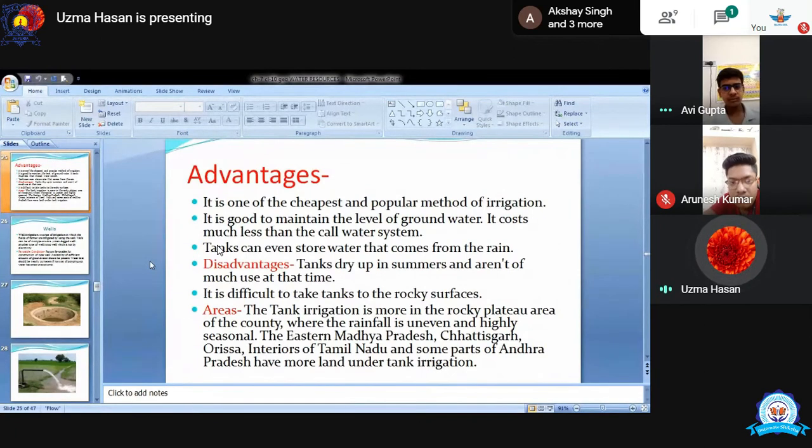Okay. Next are the disadvantages. Tanks dry up in summer and are not of much use at that time. And second, it is difficult to construct a tank on a rocky surface. The area where we have tank irrigation is more in the rocky plateau area of the country, where the rainfall is uneven and highly seasonal. Eastern Madhya Pradesh, Chhattisgarh, Odisha, interior of Tamil Nadu, some parts of Andhra Pradesh have more land under tank irrigation. So these are the areas which are affected by tank irrigation.